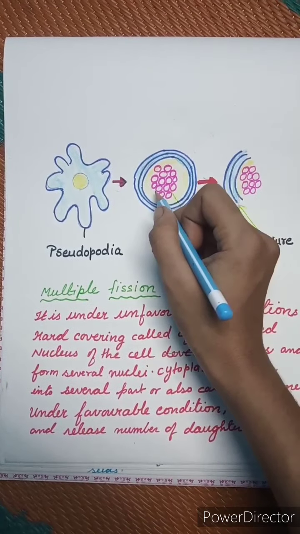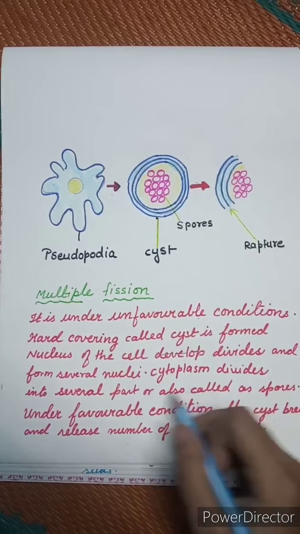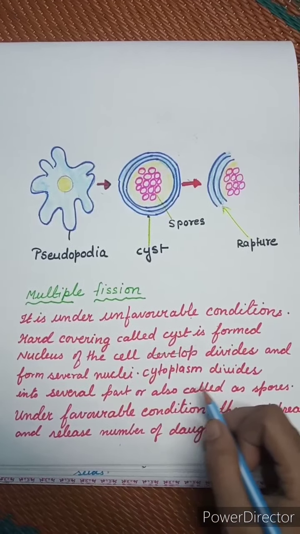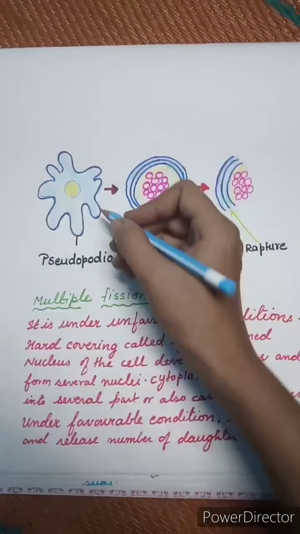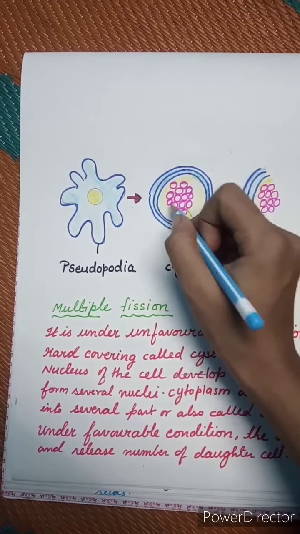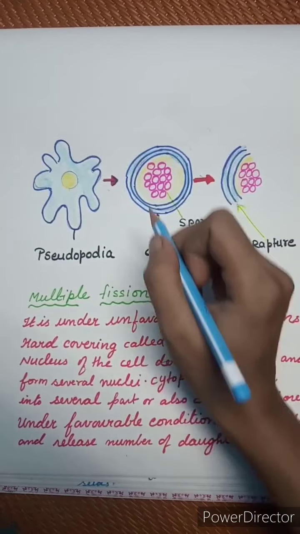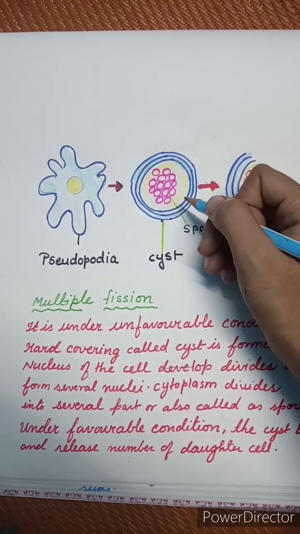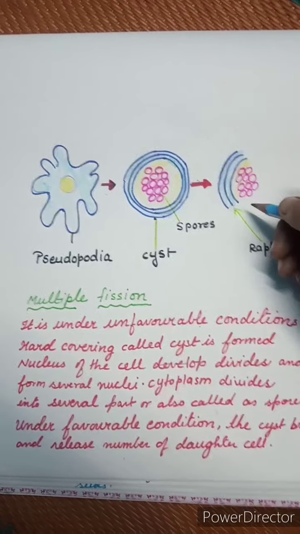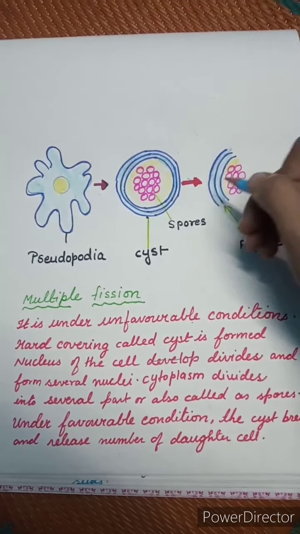The cytoplasm divides into several parts, which are also called spores. So the cytoplasm also will divide and form several spores. Under favorable condition, the cyst will rupture, the cyst will break and release many daughter cells.